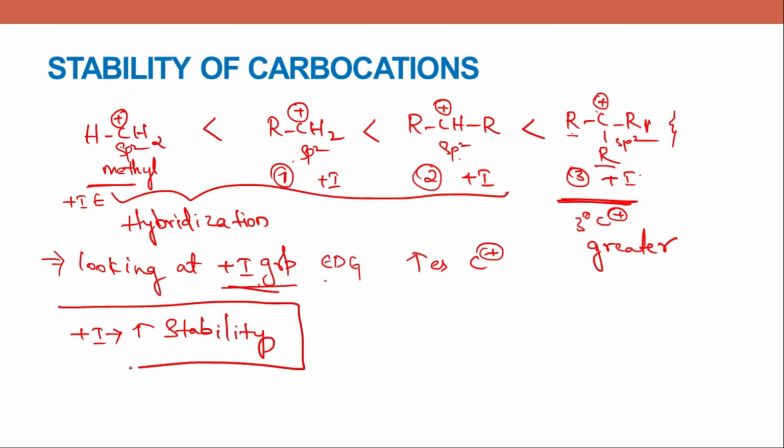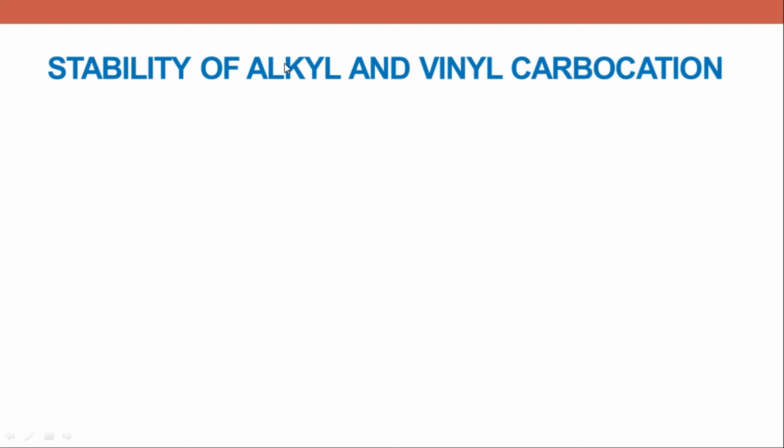Remember this point. And when you see alkyl and vinyl carbocation, we'll take an example, CH3CH2 positive and CH2=CH positive. As you can see here, this carbon has a positive charge and it is sp2 hybridized.